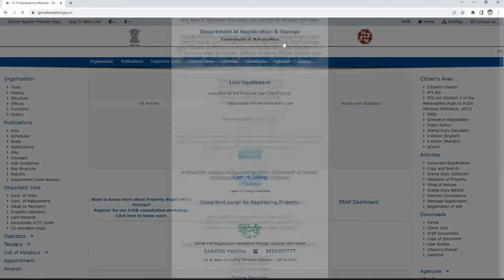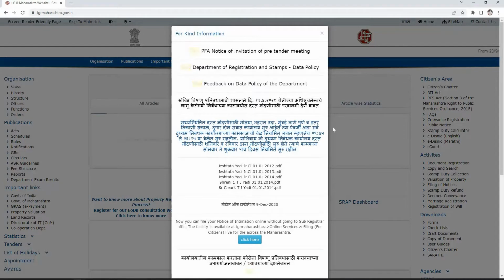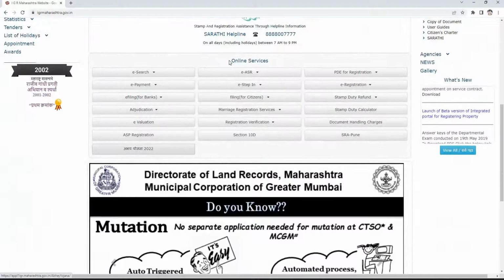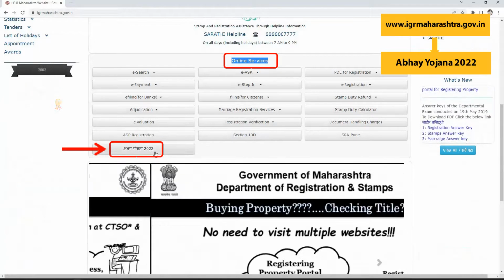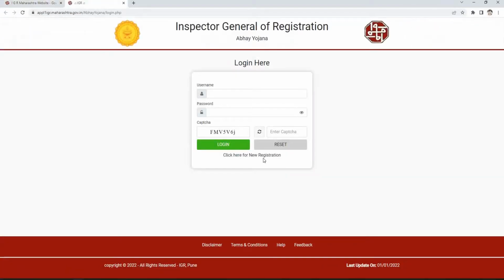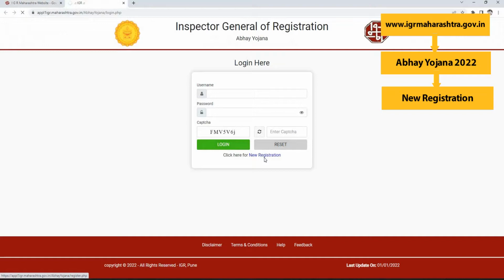www.igrmaharashtra.gov.in. You will get this link from the description box. We will reach this page, then scroll down, and in the online services section, we see the tab for Abhay Yojana. Click on this tab, and we will reach the login page of Abhay Yojana. Here, for new users, we need to click on this new registration link.